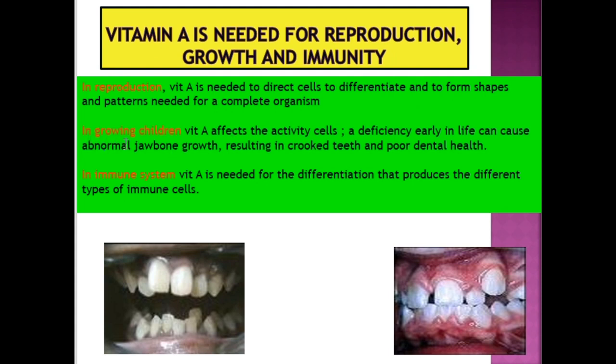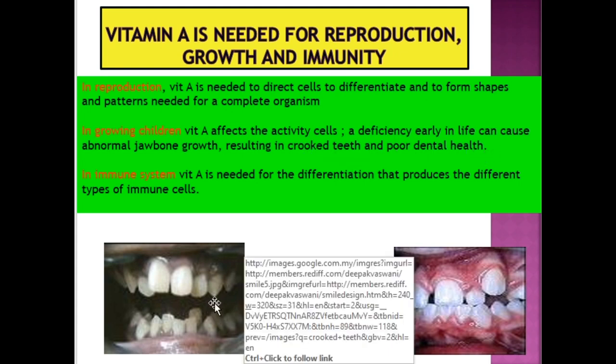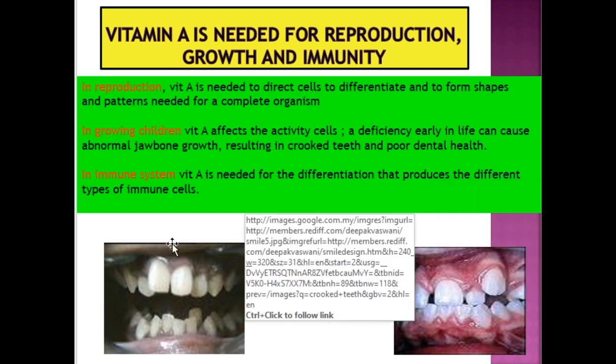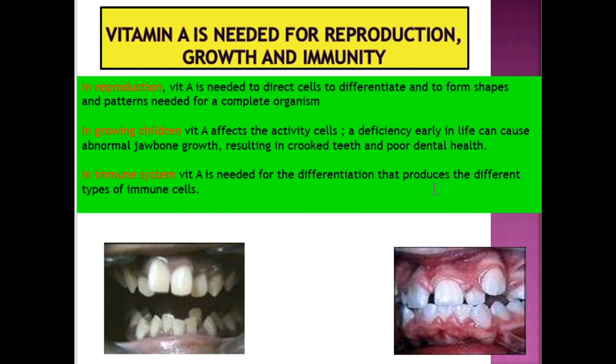Okay, in growing children, vitamin A affects the activity of cells. A deficiency early in life can cause abnormal jawbone growth, resulting in crooked teeth and poor dental health. So this is an example of these abnormalities.